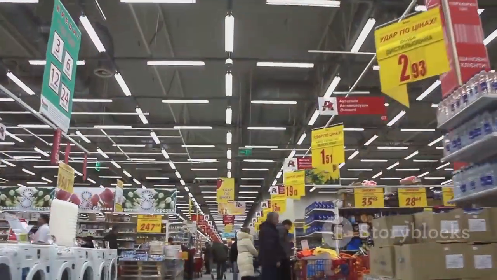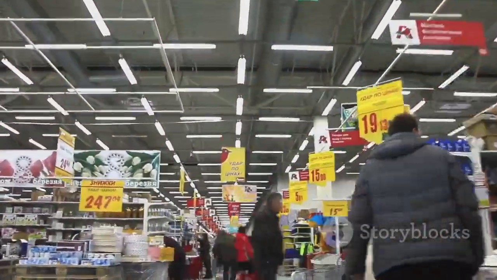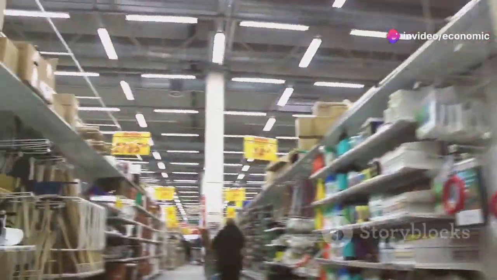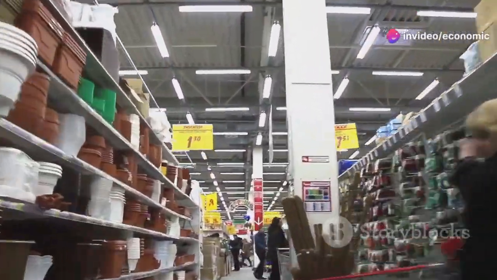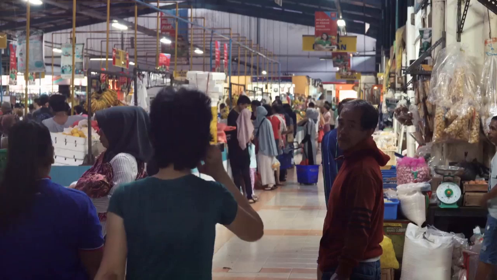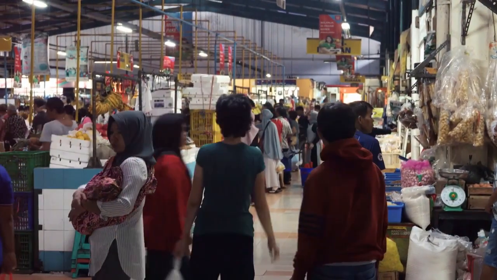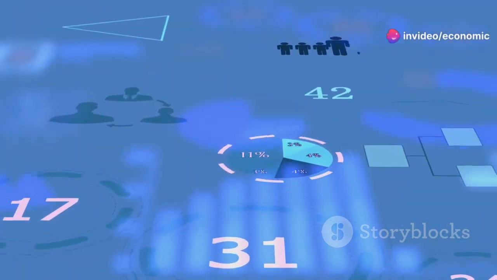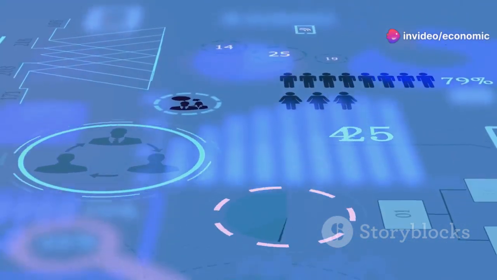When the government increases spending or cuts taxes, it injects money into the economy. This can lead to more jobs, higher consumer spending, and overall economic growth. This increase in spending leads to higher aggregate demand, which is the total demand for goods and services within the economy. Expansionary fiscal policy can help to pull an economy out of a recession by encouraging businesses to invest and